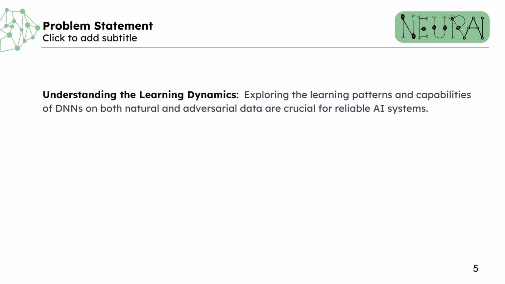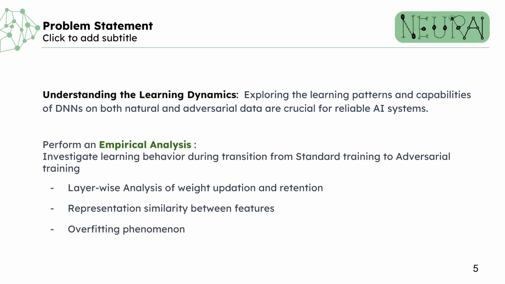Despite significant research in adversarial training, a persistent knowledge gap exists in understanding the network's learning behavior when it shifts from standard to adversarial setting. Limited comprehension of this transition hampers the efficacy of proposed solutions, often overlooking the unique learning capacities of the layers of the network. Hence, we conduct an empirical study to investigate the behavior when transitioning from standard to adversarial training.